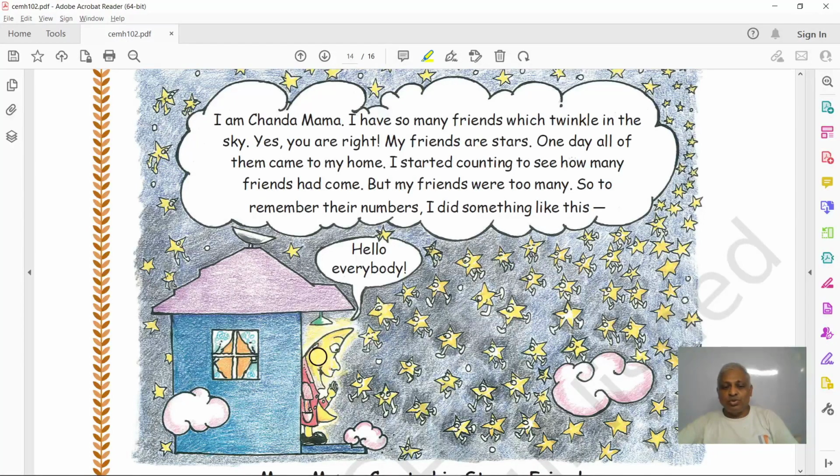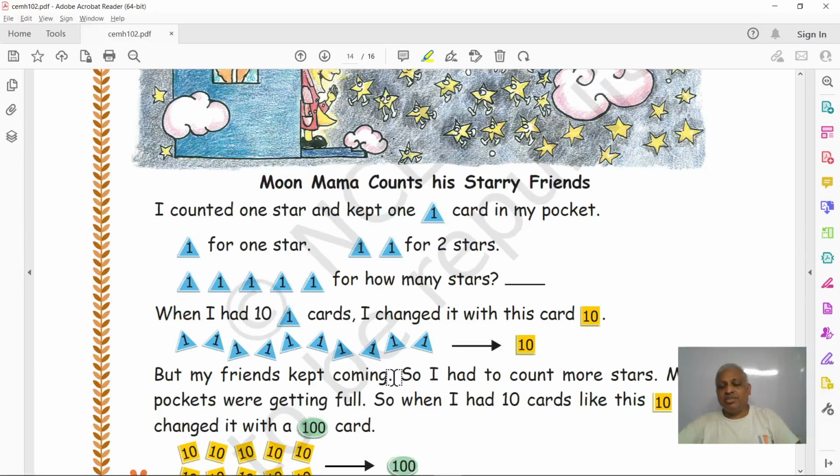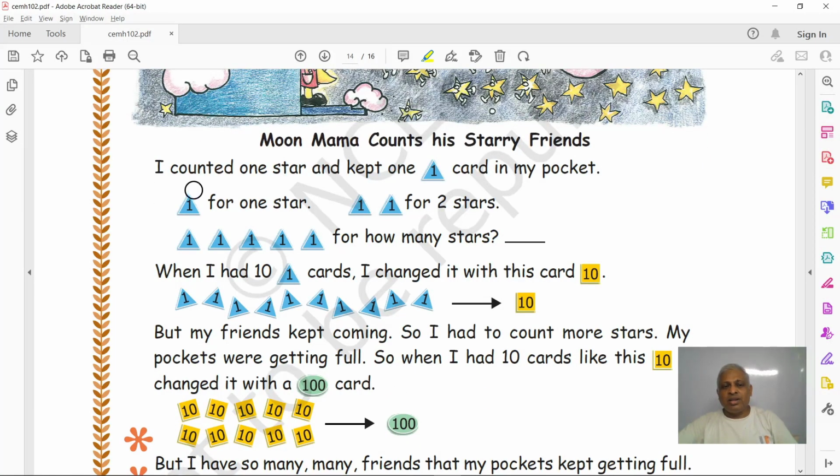So, this moon and the stars are all his friends. So, how do we count? Is there any way to simplify it? Okay, his friends, how he started counting: I counted one star and kept one card in my pocket. Then one for one star, two ones for two stars, and this is for how many stars?